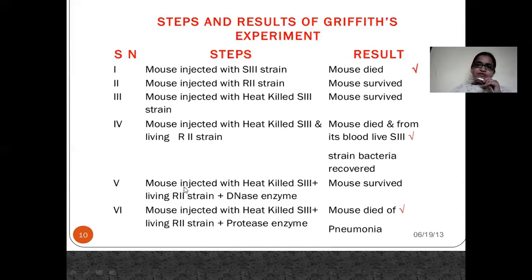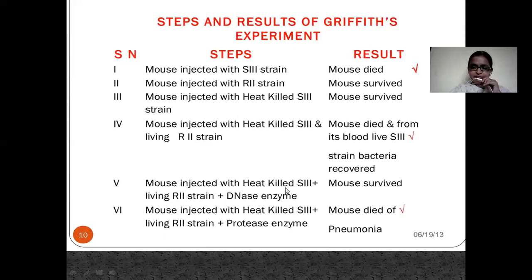Next, they did some more. They extended this experiment, and what they did is they injected the mice with the heat killed S strain, living R strain plus DNase enzyme. What is DNase enzyme? DNase enzyme is the enzyme which can degrade the DNA. So what happened? The result is the mouse survived.